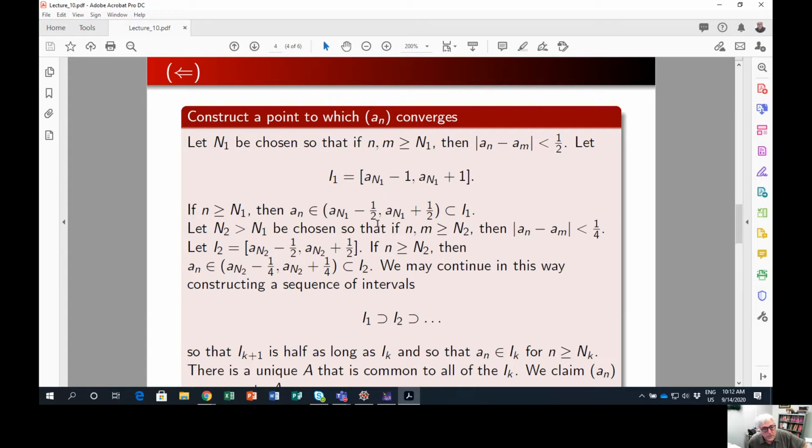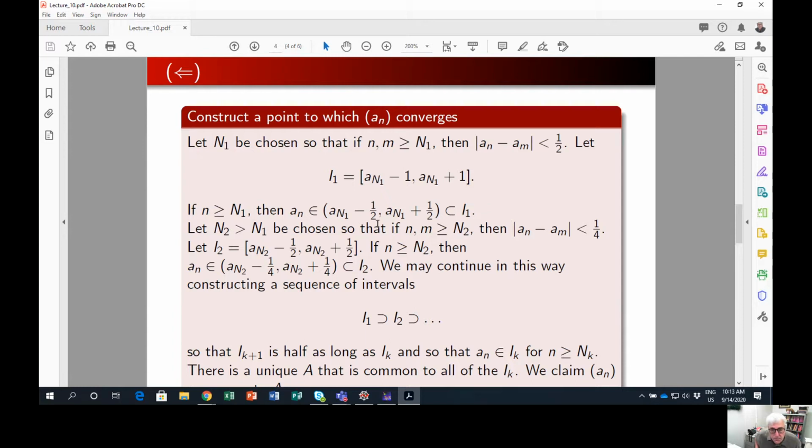Now I'm going to choose an n2. I'm going to make sure my n2 is bigger than my n1, and then, if I still need to, I'm going to choose it so that if n and m are bigger than n2, then they're within 1/4 of each other. And so I'm going to let my I sub 2 be a closed interval that is centered on a sub n sub 2.